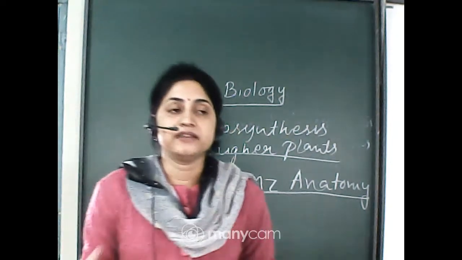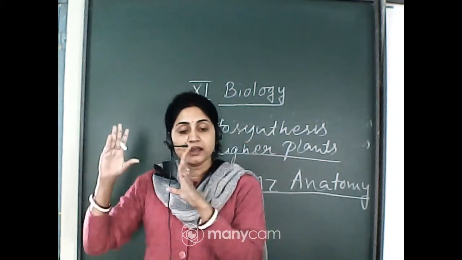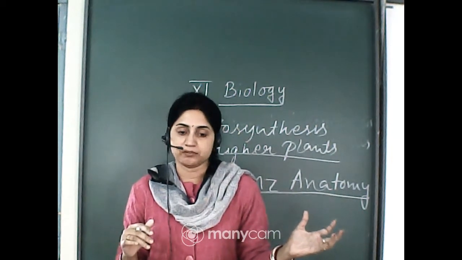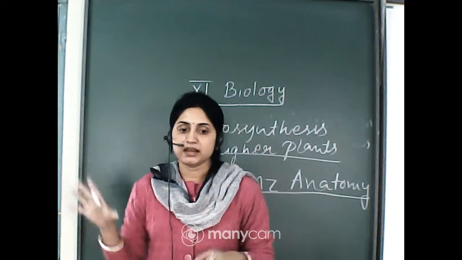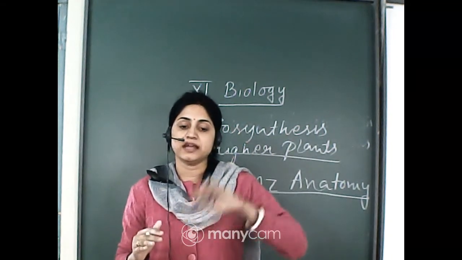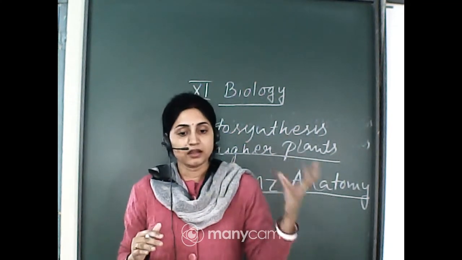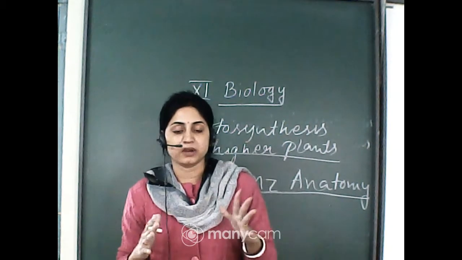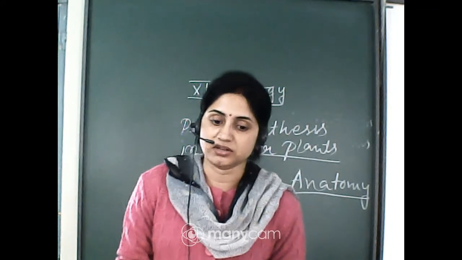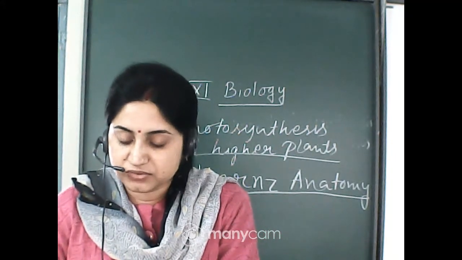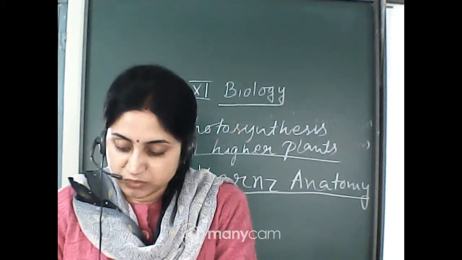The other pigments do not directly create the photosynthetic reaction center. They just absorb the sunlight, chlorophyll B, carotenoids, xanthophylls, and then transfer this light to chlorophyll A. Then chlorophyll A does the photoreaction, and the energy is transferred into the photosynthetic reaction center. So all are important, and they work cooperatively.